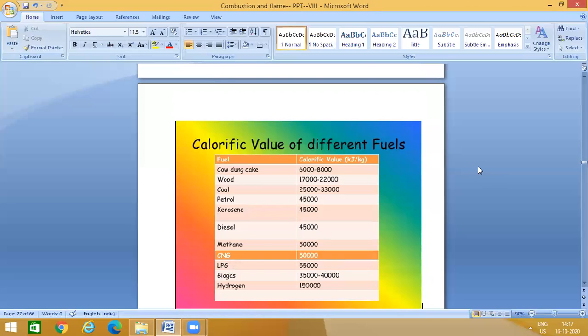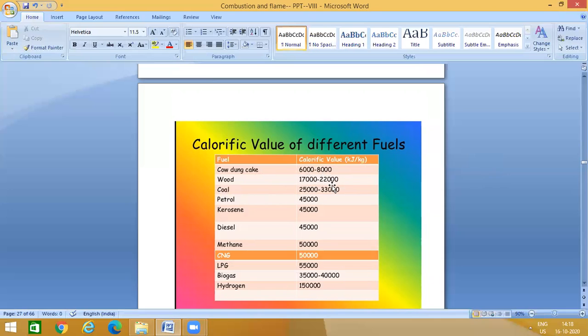Calorific value of different fuels: we said for 1 kilogram of fuel, if it is produced due to complete combustion, how much heat energy it produces, that is called calorific value. Here you can see cow dung cake, it produces a calorific value for 1 kilogram of 6,000 to 8,000.